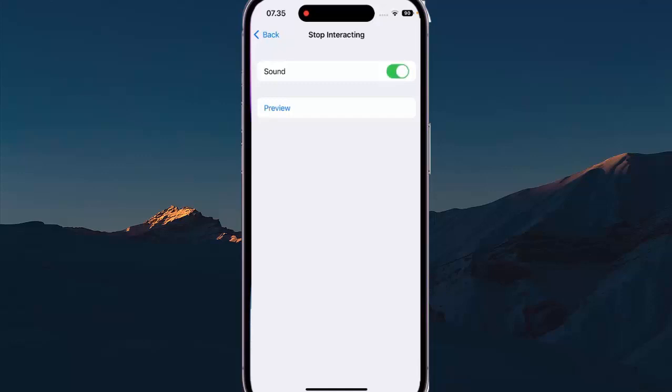When the switch turns green, it means that this option is on and your iPhone will play a sound effect when VoiceOver stops interacting. If needed, you can tap Preview to listen to how the sound will sound when it's enabled.